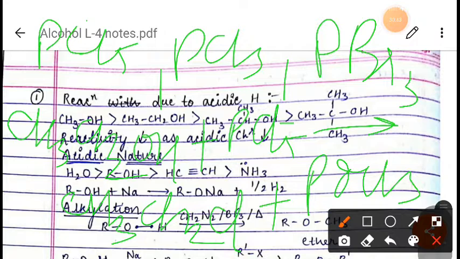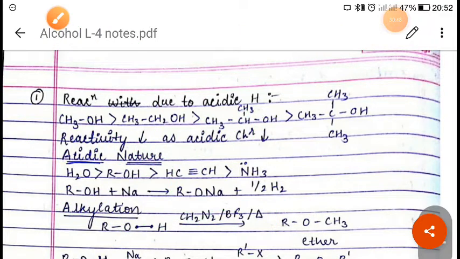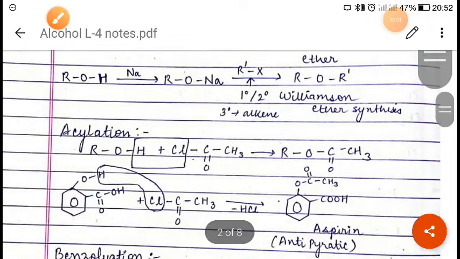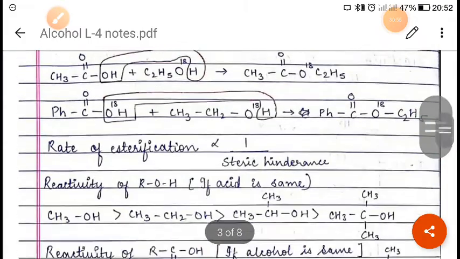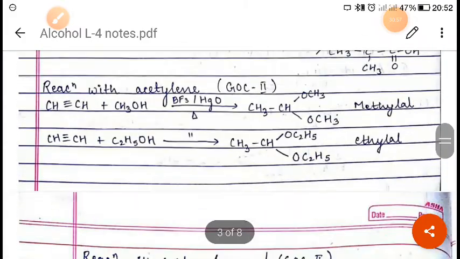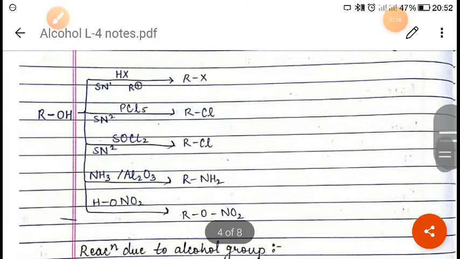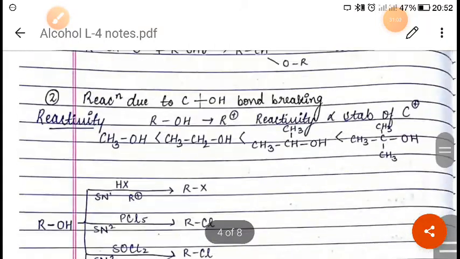So at the time of preparing the notes, when you copy the notes, you just refer to the book, because some of the things I have not mentioned here. It's better that when you make the notes, you should refer to the book.